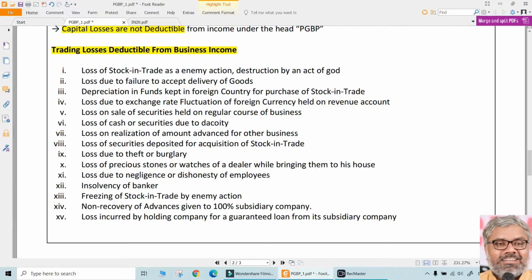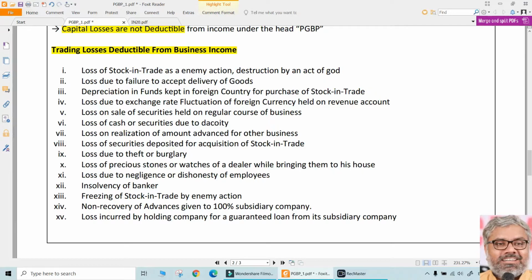The books which are containing all the cases majorly will be related to which head of income? Naturally, PGBP only. In salaries, what will be litigation? Somebody will say that my gratuity exemption is not correct. You only calculated now. So what is there in that? So there is no dispute generally in salaries or income from house property. Capital gains, yes, that is a litigating chapter also. But on a regular basis, daily basis, so many companies, businesses, organizations, where the litigation will be mostly, naturally, in the head of PGBP.